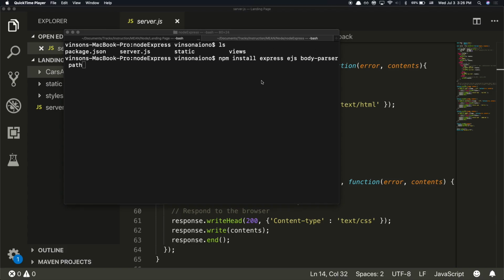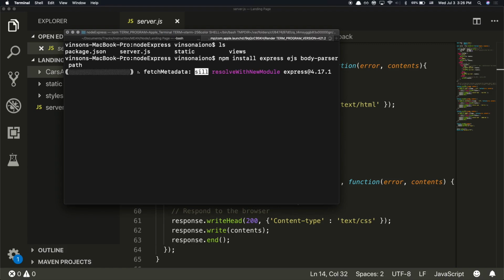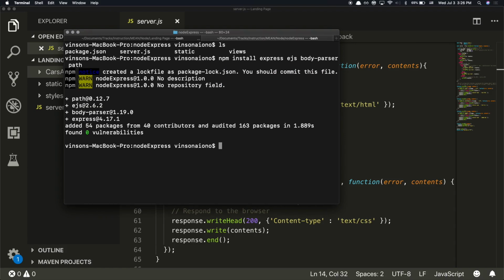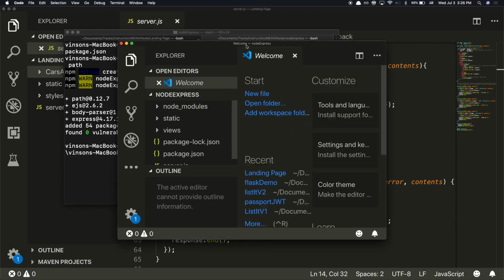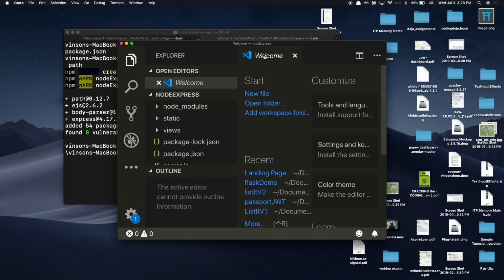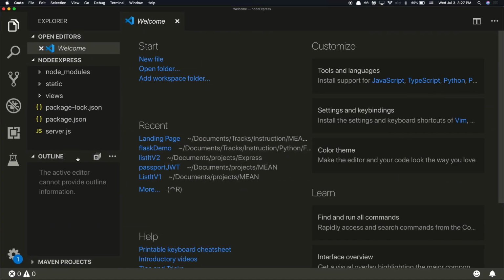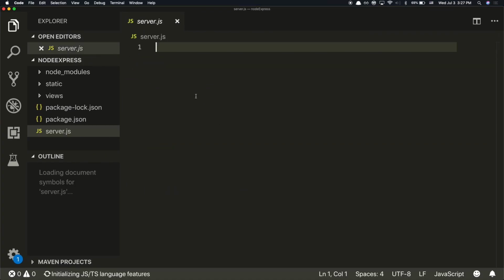Okay, we're recording. So we're npm installing express, EJS, body parser, and path so far. I think that's about it. We'll install all of those, and then we can open it up. Cool. Now we have all the stuff we need. So, what's the first thing?